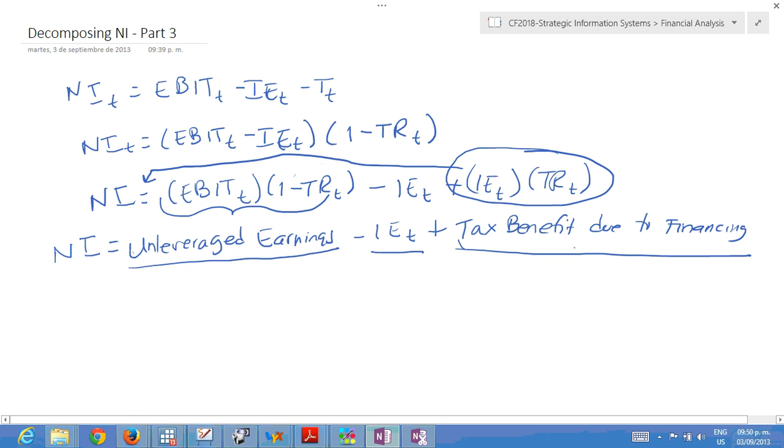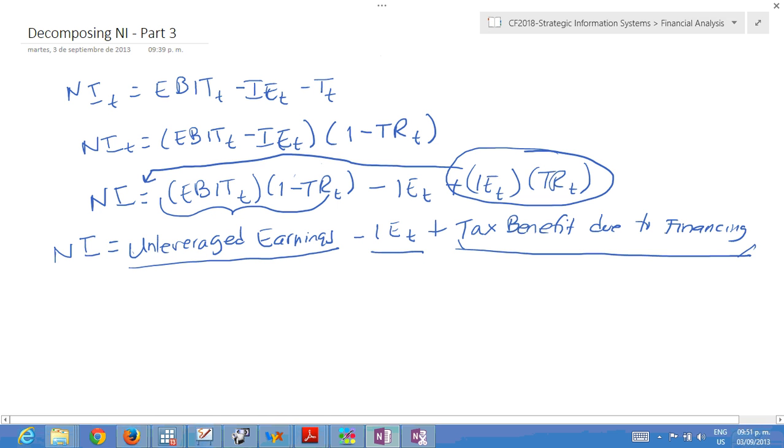Another interesting issue in finance is that you can get benefit when you bring financing money, bank money, debt money, to the company.